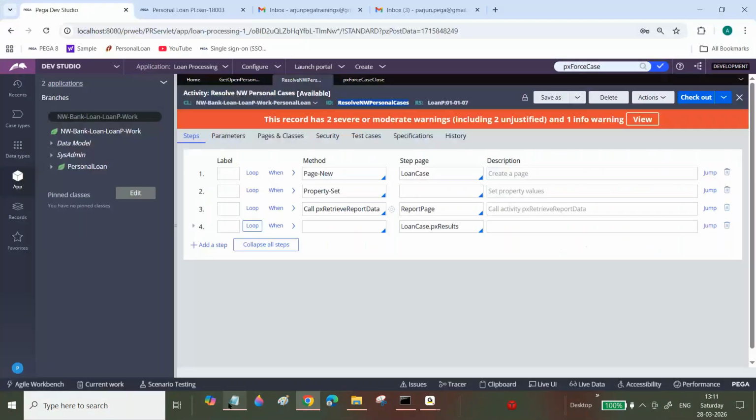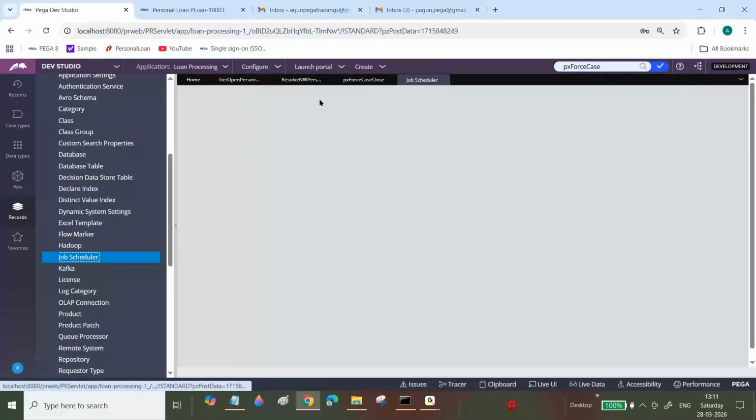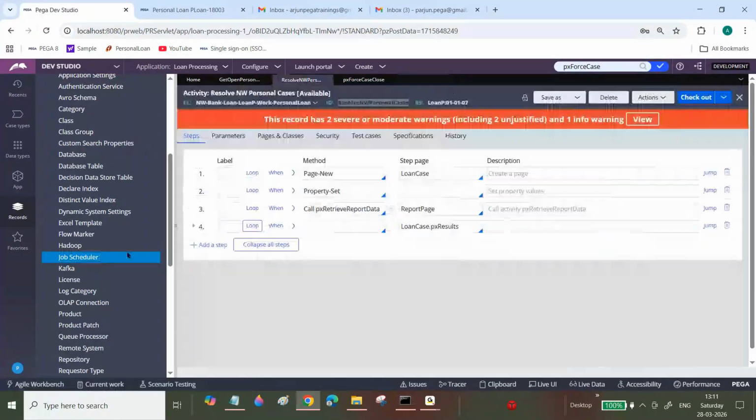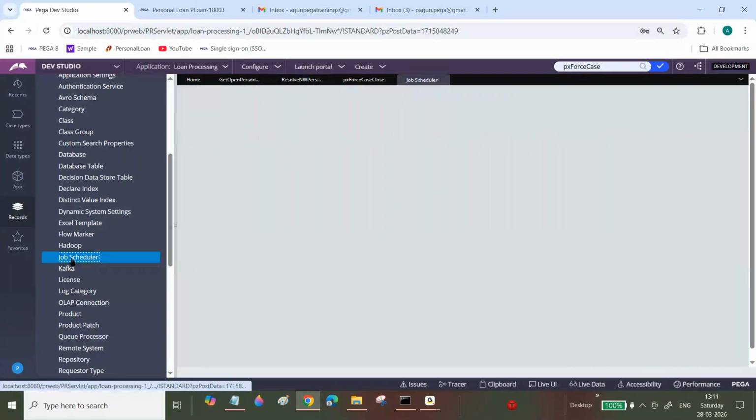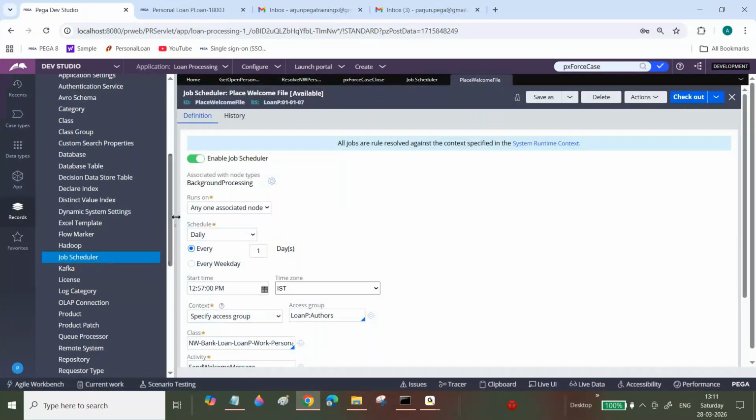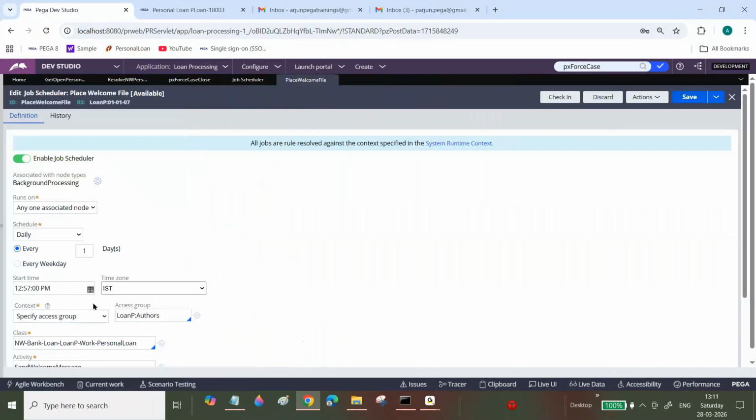So now I'm going to create a job scheduler. Shall I use the existing one only, bro? Is it fine, or do you want to create one more? Already we created this example. Shall I use this one? So what is the time now? We will specify 12:13.